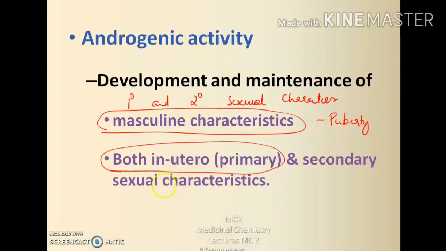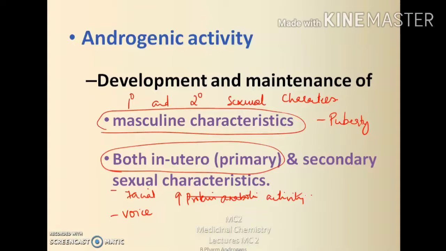And the action of testosterone at puberty involves the development of secondary sexual characters. That is, secretion of testosterone by the testes increases greatly at the time of puberty, leading to an increase in facial and body hair, deepening of voice, increased protein anabolic activity and muscle mass, rapid growth of long bones, initiation and regulation of spermatogenesis, control of male sexual behavior, size of the sexual organs increases, skin becomes thicker, sebaceous glands increase in number.